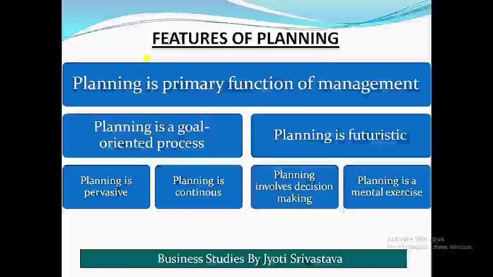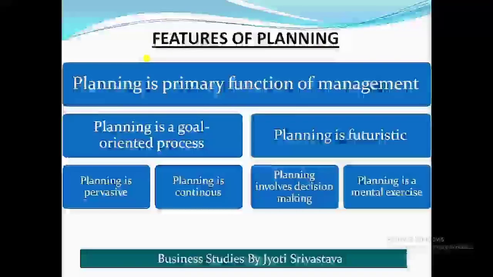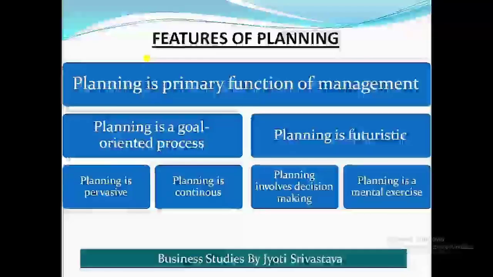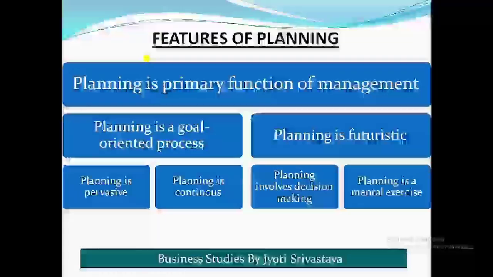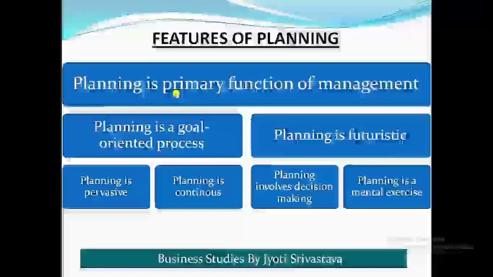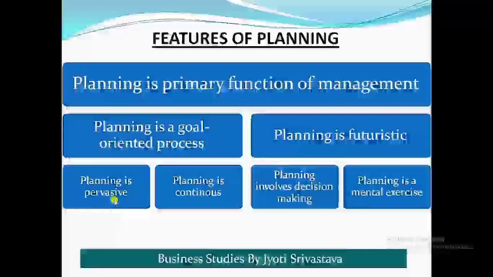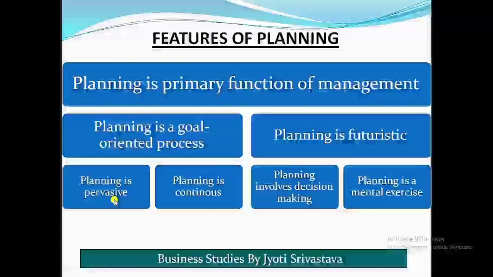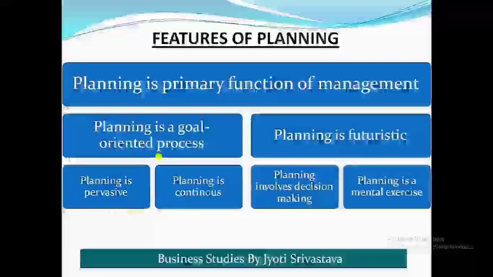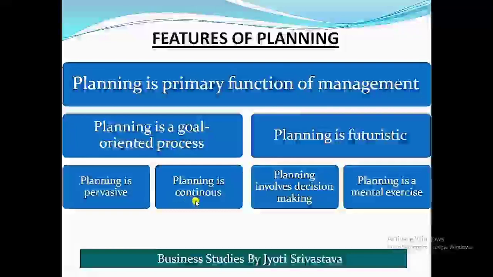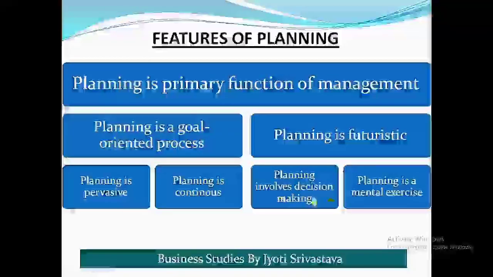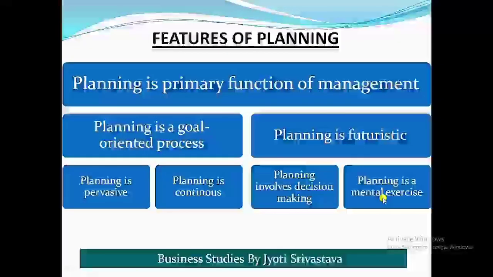You can see that in every feature of planning the first two words are common, that is, planning is. So you can write down planning is in every point, and just to learn I have made PCM. The first P is for primary function of management, then another P is pervasive, so it is P square, then C is continuous, then M is mental exercise, PCM.